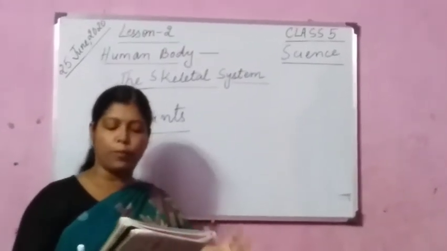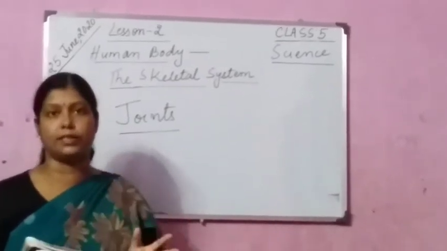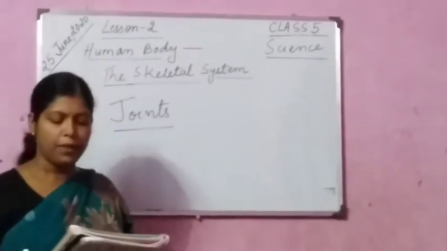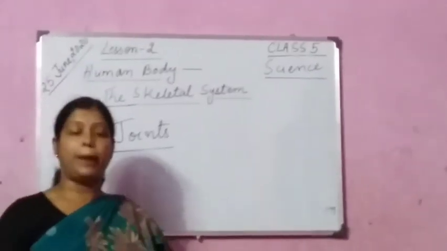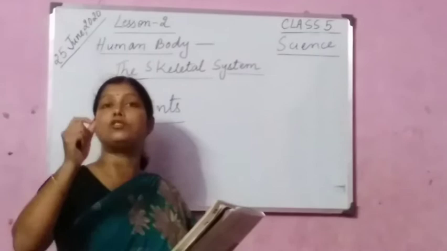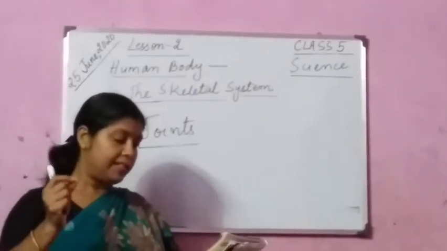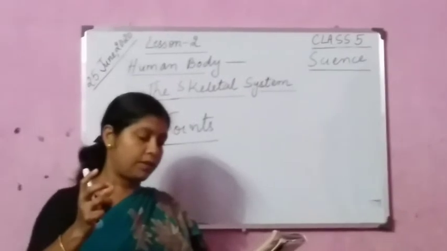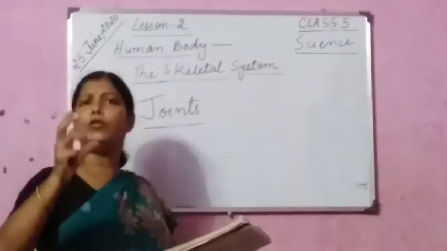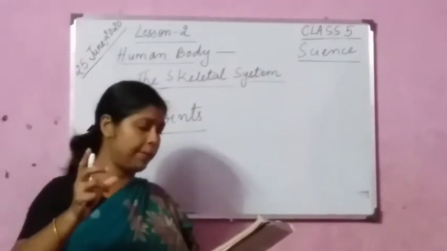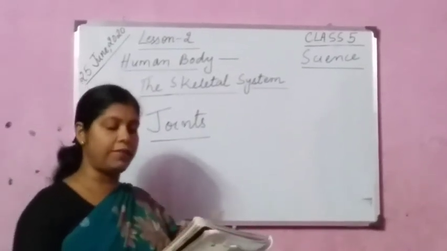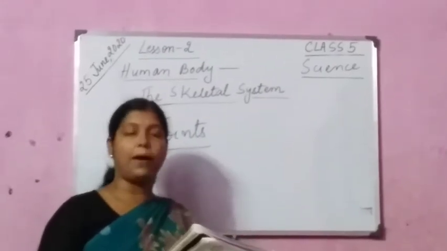The places where two bones meet or join together are called joints. Wherever two bones meet, that part is a joint. The bones are held together at the joints by strong tissues called ligaments. What are ligaments? Ligaments are strong tissues that hold the bones together. It is due to the presence of joints that we can bend or move different parts of our body.